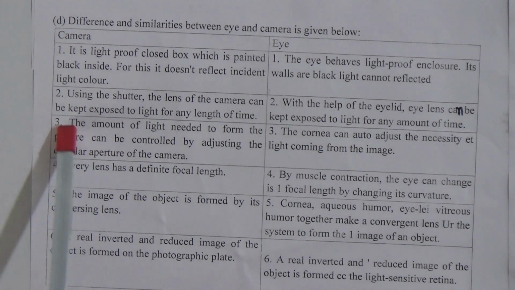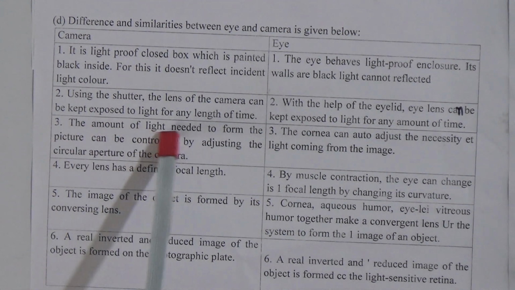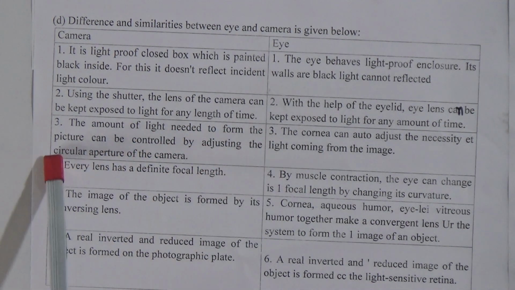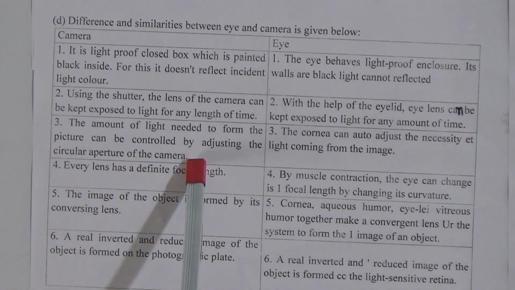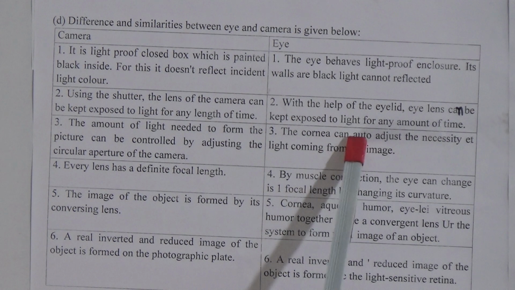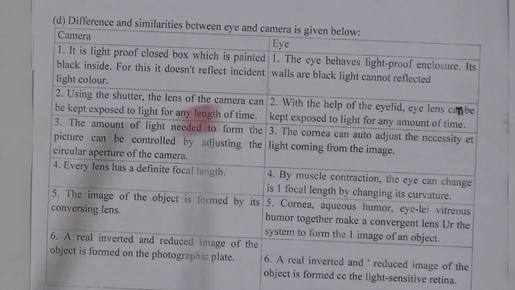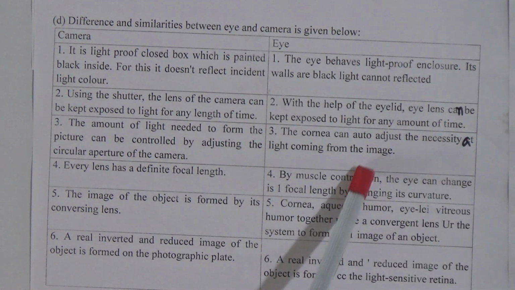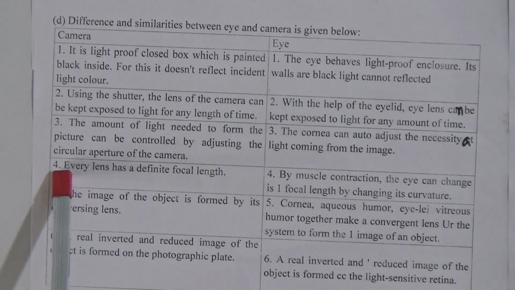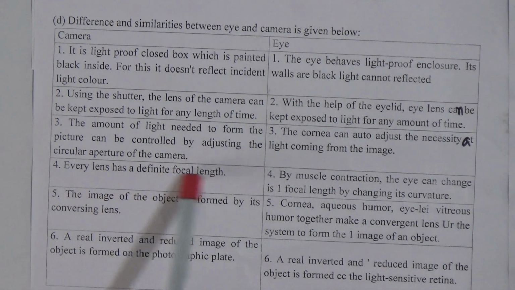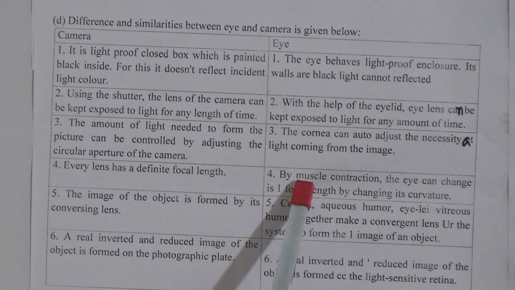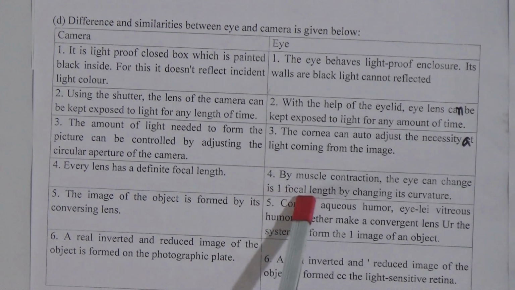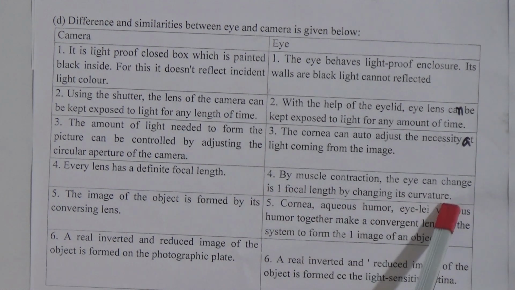Then third one for the camera: the amount of light needed to form the picture can be controlled by adjusting the circular aperture of the camera. Third one for the eye: the iris can auto-adjust the necessary amount of light coming from the image. Now fourth one for the camera: every lens has a definite focal length. And fourth one for the eye: by muscle contraction the eye can change its focal length by changing its curvature.